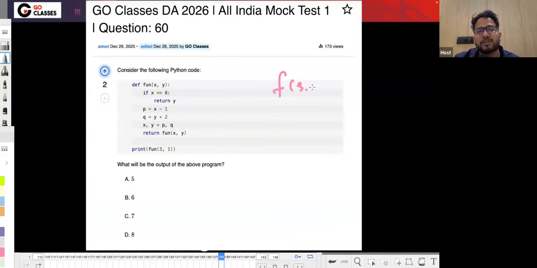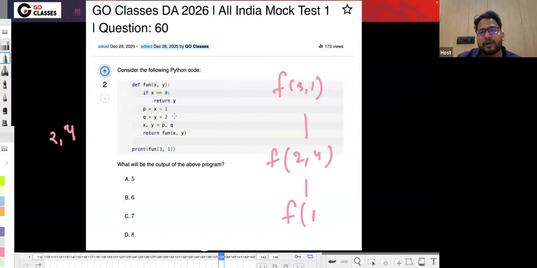So f(3, 1) will call f with p value 2 and q value 4, right? So f of 2, 4, and x, y will become 2, 4. It will call f of 2, 4, and then this value will get decremented by 1, and this value will get incremented by 2.